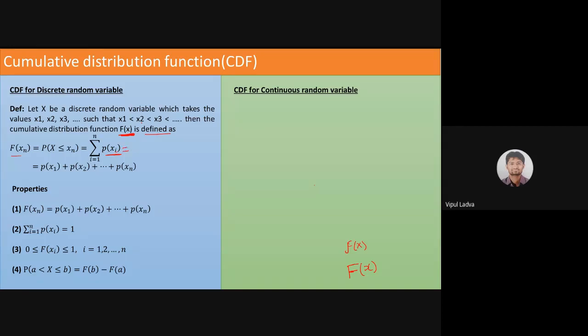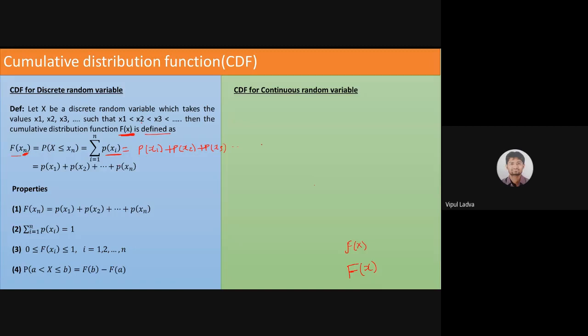If i equals 1, it will be p of x1 for the first case. Then i equals 2, it will be p of x2. Then i equals 3, it will give me p of x3, and so on. And by summation, we mean we are supposed to add all of them.